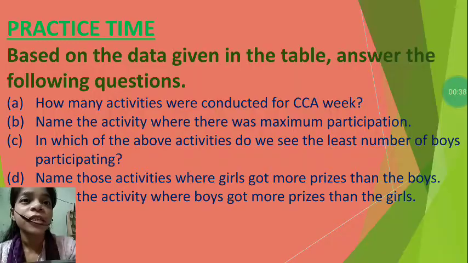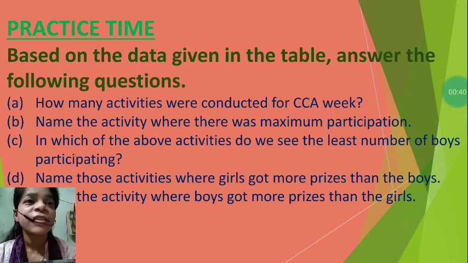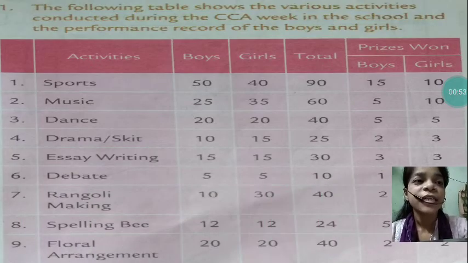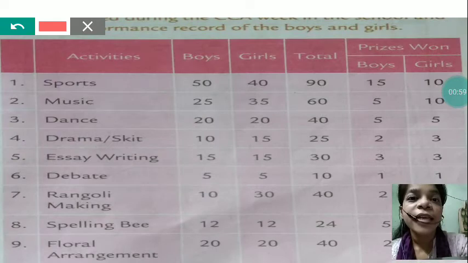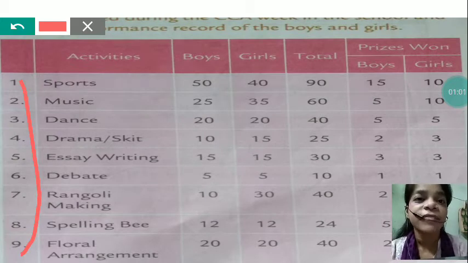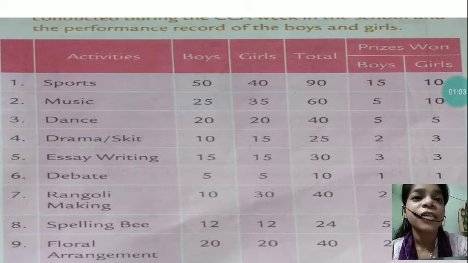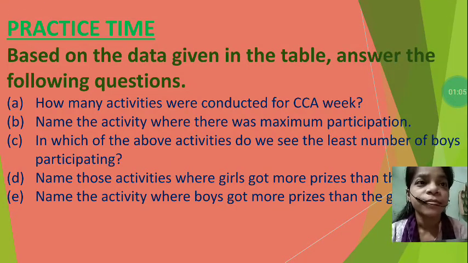So let's see the questions. Based on the data given in the table, answer the following questions. Here some questions are given. You have to answer those questions. First one, how many activities were conducted for CCA week? Let's check. So you can see there are a total of 9 activities. So the answer for question number 1 is 9.